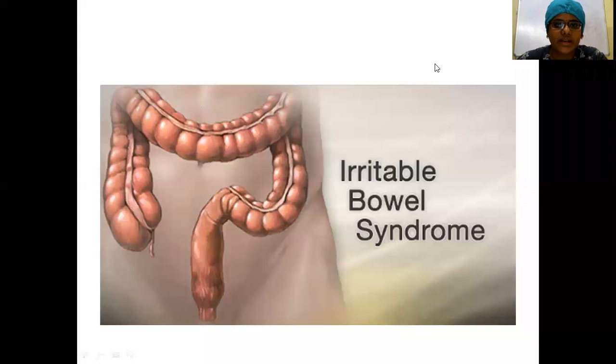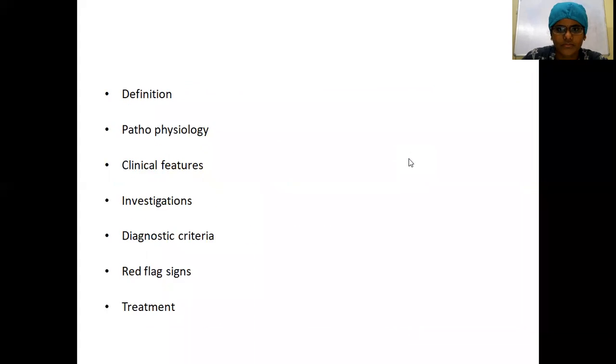Okay, today's topic will be irritable bowel syndrome. Today's topic will be dealt with in terms of definition. We'll first deal with the definition of the topic, then the pathophysiology, followed by the clinical features, and then the investigations and diagnostic criteria. What are the red flag or alarming signs in irritable bowel syndrome, and finally coming to the treatment.